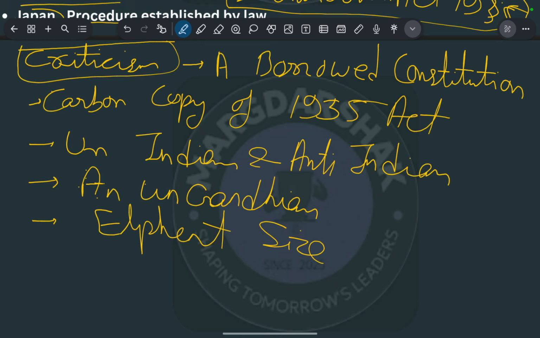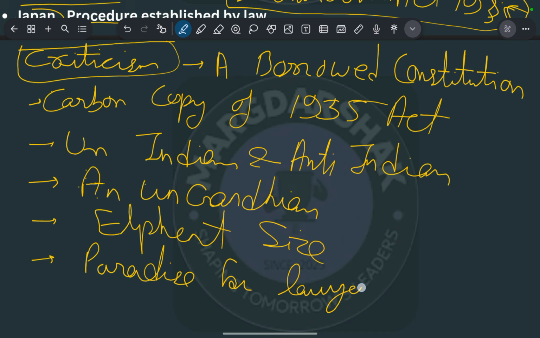Next is the paradise for lawyers. So basically, the critics argued that the constitution is a paradise for lawyers, and the constitution makers answered that most of the people in the constituent assembly were related to legal concepts, so that is why the critics argued that it is a paradise for lawyers.